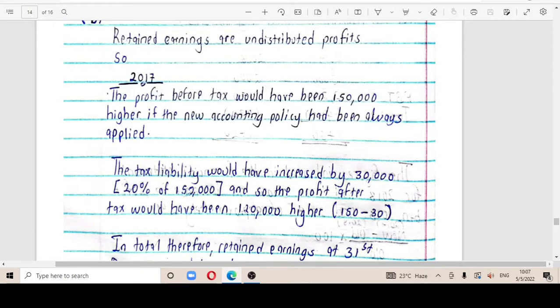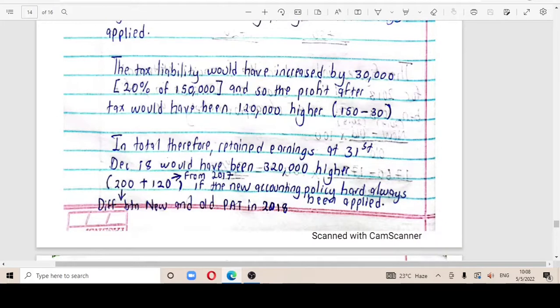So when you get 20% of 150,000, you're going to get 30,000, and so the profit after tax would have been 120,000, which would have been the difference between 150,000 minus the 30,000. So meaning that the profit after tax would have been 120,000 higher, and that's how you get it, the difference.